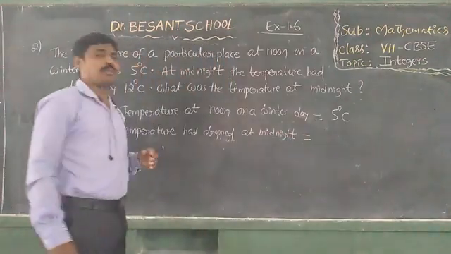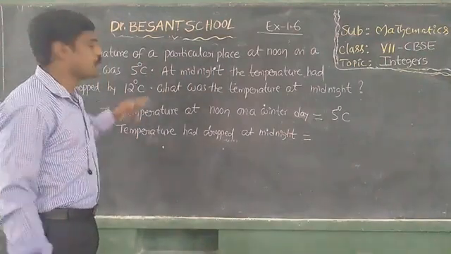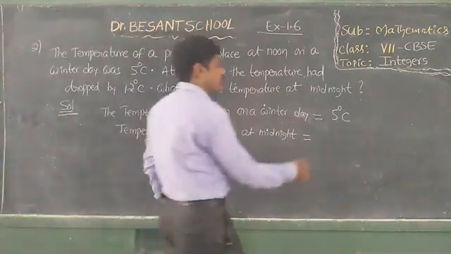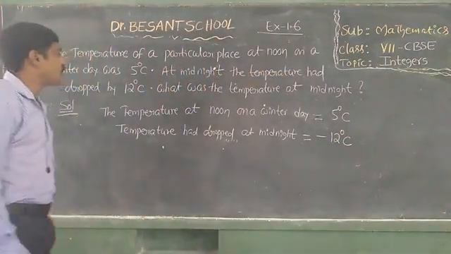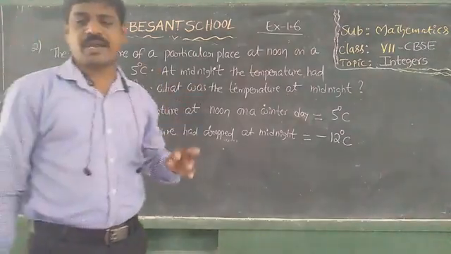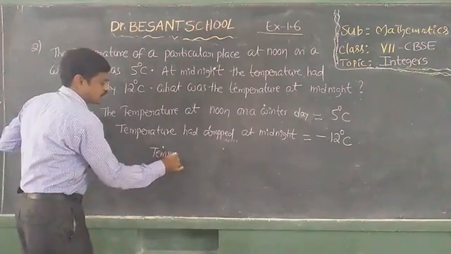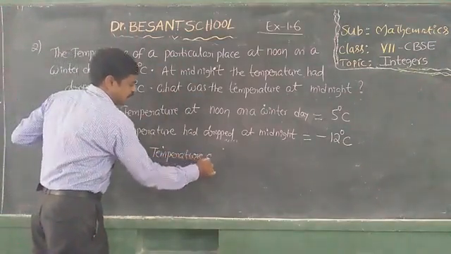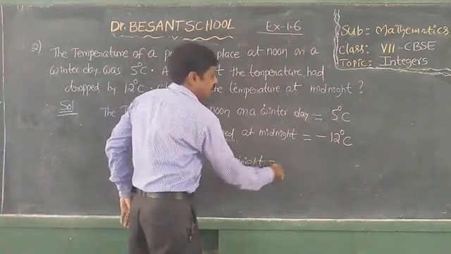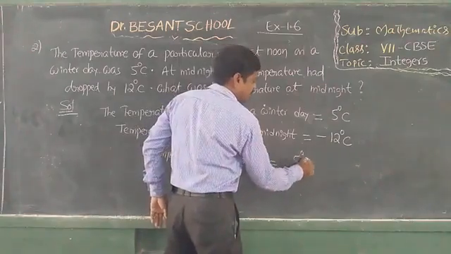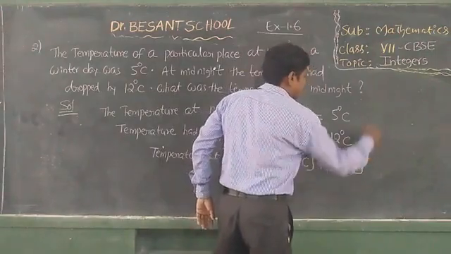See, dropped means minus, okay, decrease. That means how much it is dropped? 12 degrees centigrade. That means that is equal to minus 12 degree centigrade. Now what we have to find? What was the temperature at midnight? So the temperature at midnight is equal to 5 degrees centigrade plus minus 12 degree centigrade.